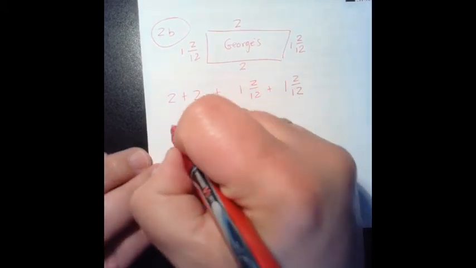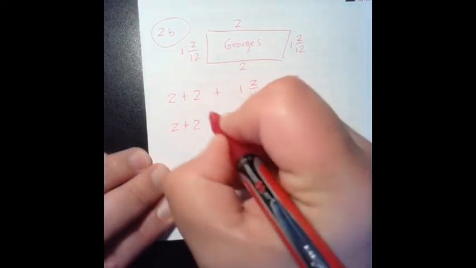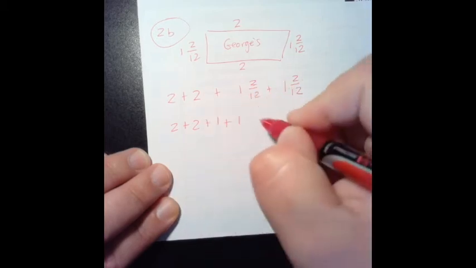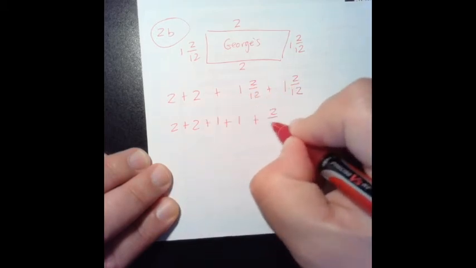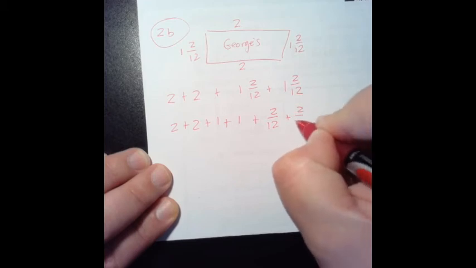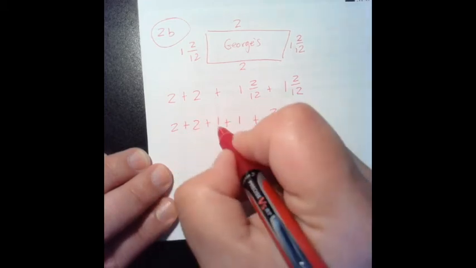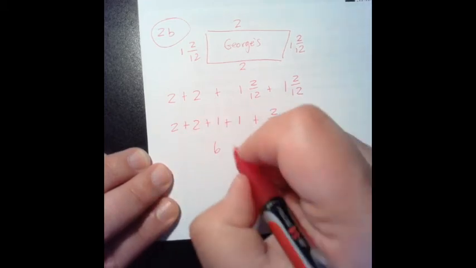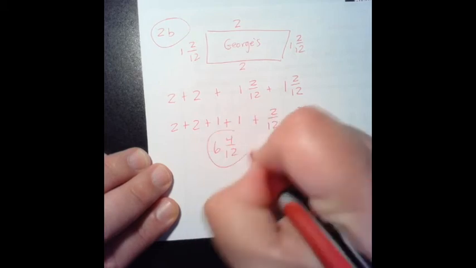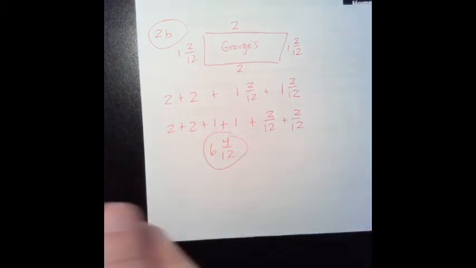So I'm going to, again, put all my wholes together. 2 plus 2 plus 1 plus 1. Then our fractions together. 2 twelfths plus 2 twelfths. So that's 2, 4, 5, 6. And 4 twelfths. The answer is 6 and 4 twelfths.